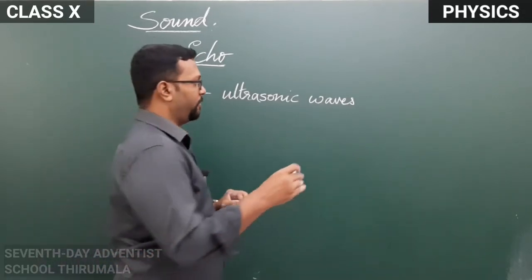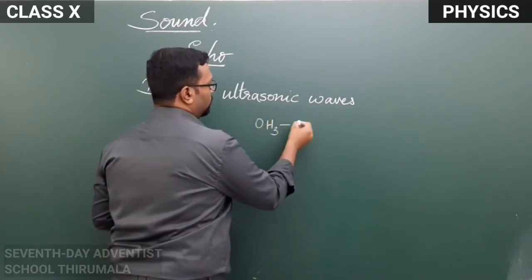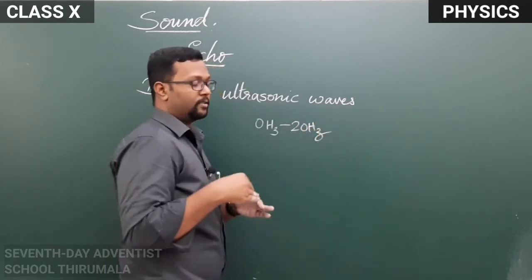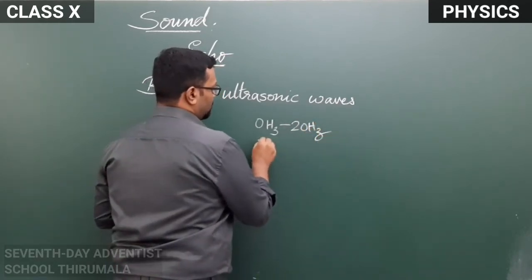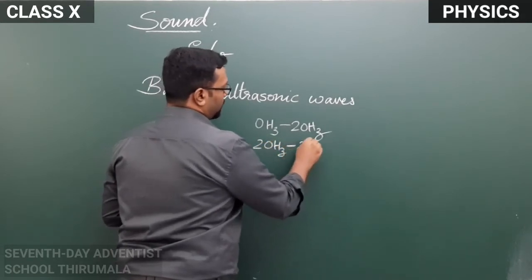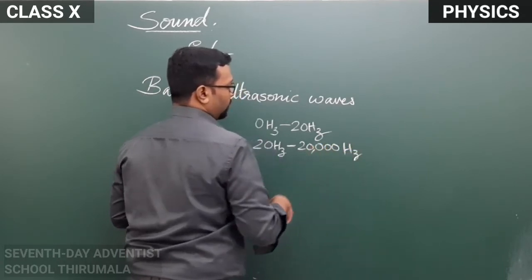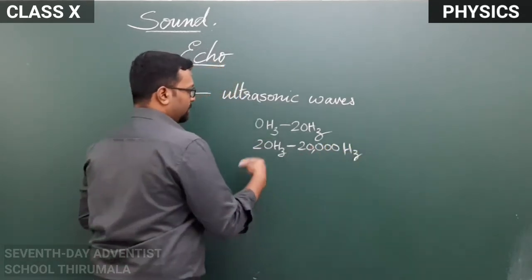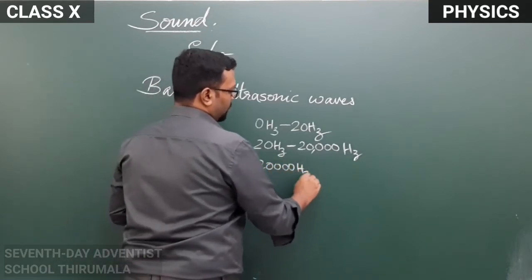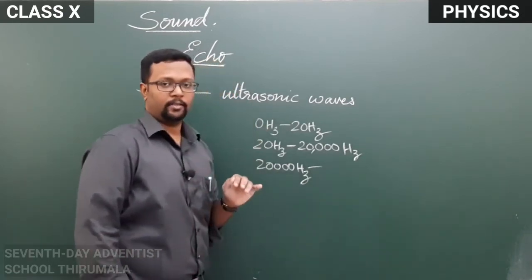The waves which have frequency between 1 Hz to 20 Hz are categorized as infrasonic, and the sounds which are between 20 Hz to 20,000 Hz are known as sonic or audible range, and sounds having frequency above 20,000 Hz are known as ultrasonic waves.